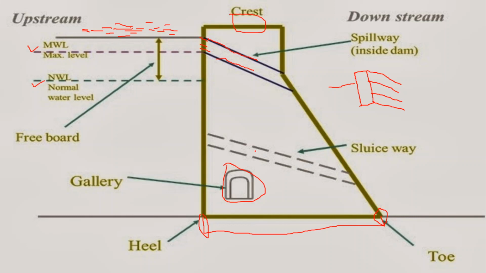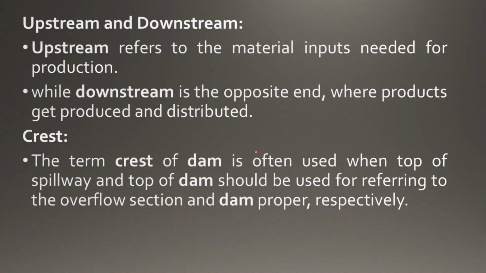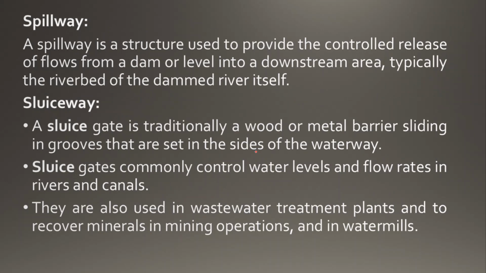But remember one thing: the sluice way will always be inclined. Students, please remember. As for the material, wood or metal like steel; but if you provide steel, there are chances of corrosion, so it is better to provide wood.